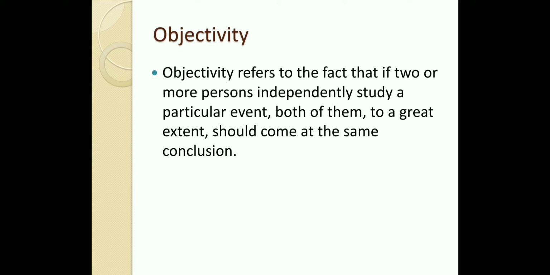Similarly, if I am talking about psychological data, if my IQ is 90, then if another psychologist tests me, my IQ should come approximately the same, that is 90 or around 90. If somebody says that I am 70 and if I test myself and 90 comes, that means the data is not objective.